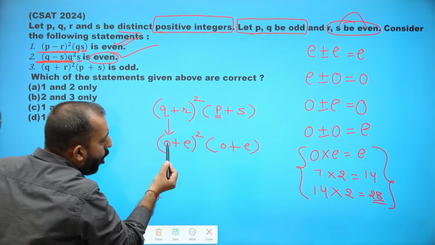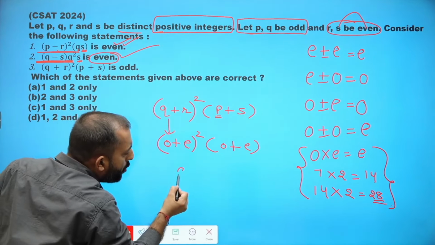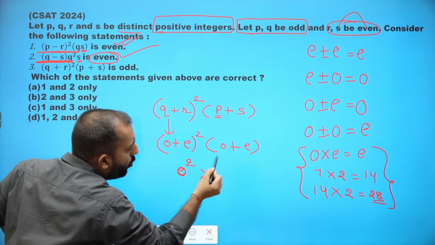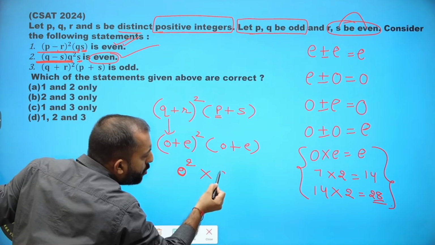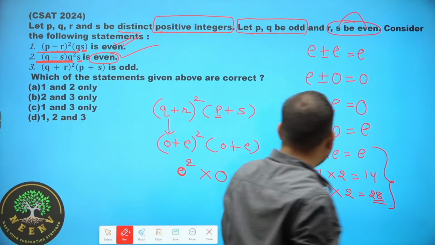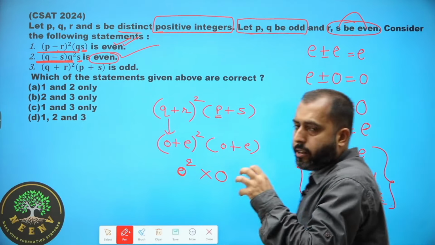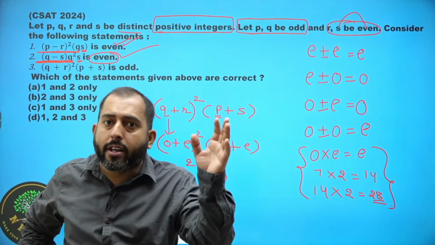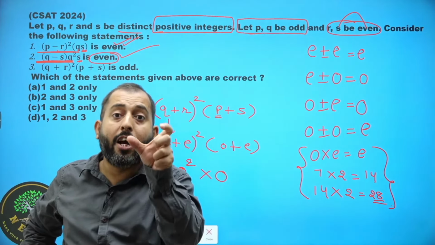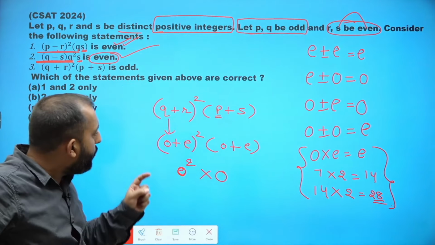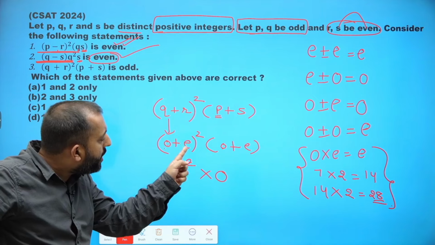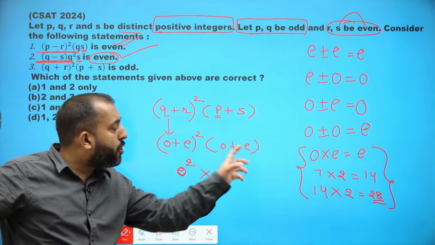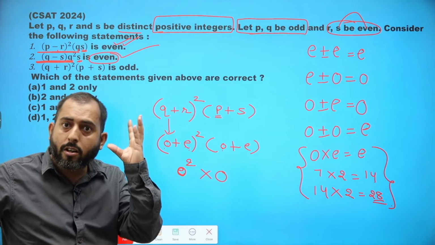Now see, odd plus even will produce an odd number in the result. Square into odd plus even will produce an odd number in the result. See, odd plus even. Odd is 7, 4 is even. 7 plus 4 is 11. 11 is what? If you add an odd number to an even number, your result is always odd.